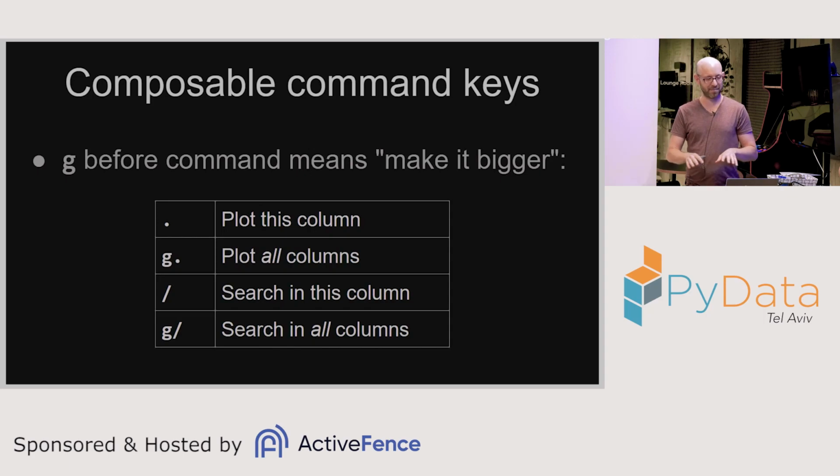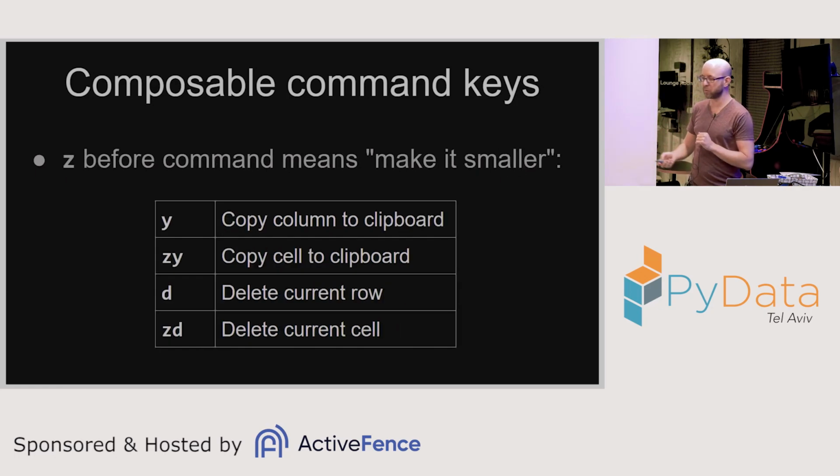There are lots of key bindings that you have to remember, but lots of them have sort of logic to them, as in, if there is a G before a command, it means make it bigger, right? I press a dot to plot a column, G dot plots all the columns. The same logic applies backwards with Z. Z makes things smaller. Y copies a column to the clipboard, ZY copies only a cell to the clipboard.